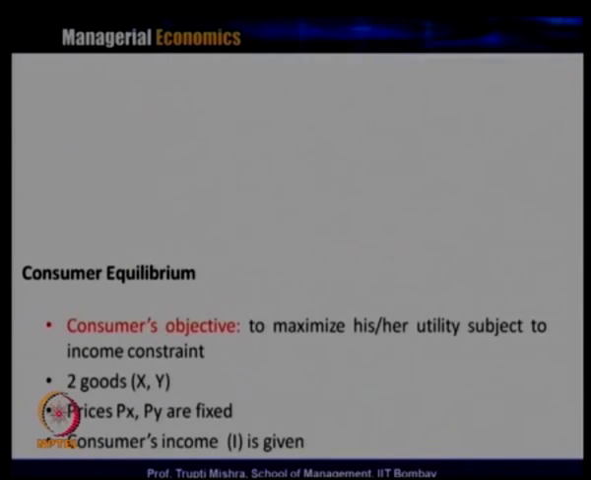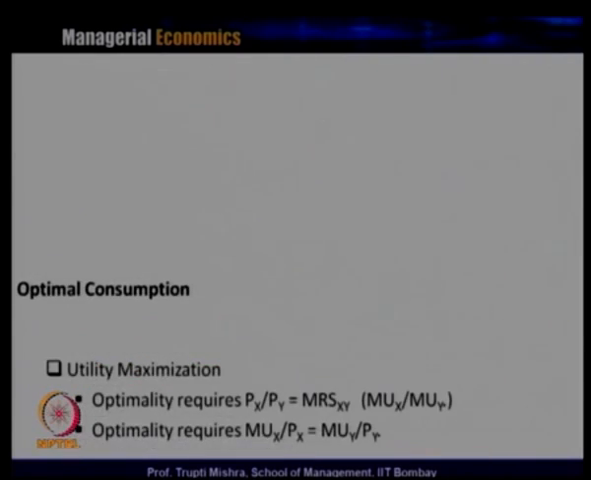So, what is the consumer objective, or what is the consumer optimization problem? To maximize his or her utility subject to the income constraint. We have kept two goods in this case, one is X, another is Y. So, the consumer consumption basket consists of two goods X and Y. Prices of both X and Y are fixed, like Px and Py are fixed. Consumer income is given. So, price of X and Y is fixed, income is fixed, two goods are there, X and Y, and the consumer objective is to maximize his or her utility subject to the income constraint.